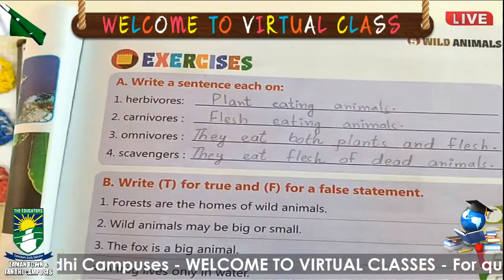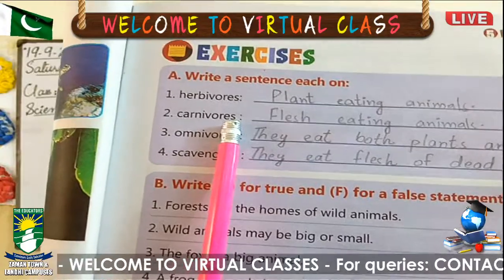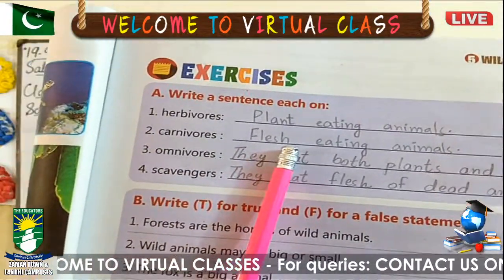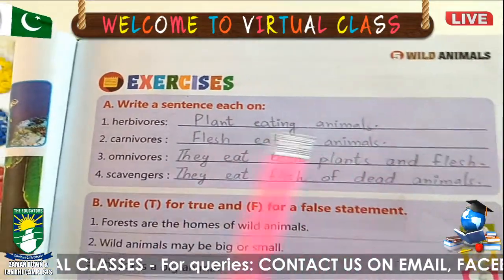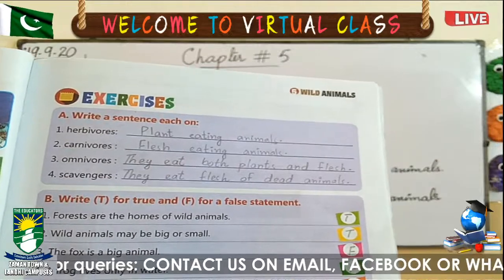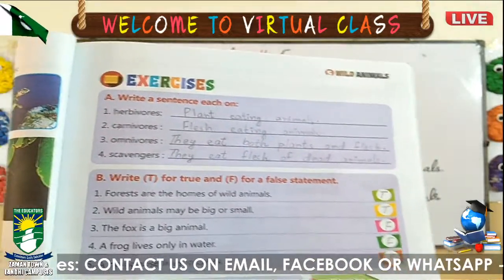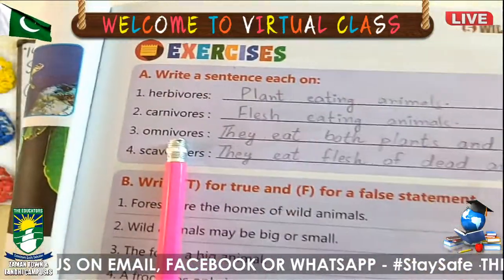Second one is carnivores. Which animals are called carnivores? Those which eat flesh of other animals. So in short, flesh eating animals. Number 3, omnivores.